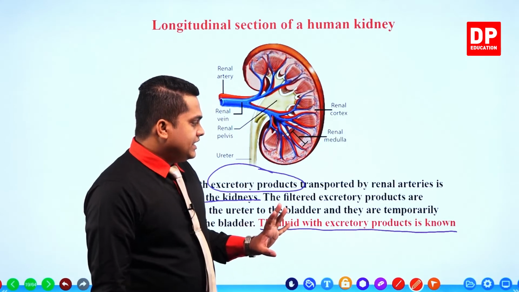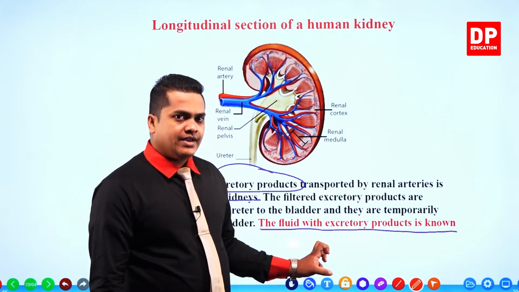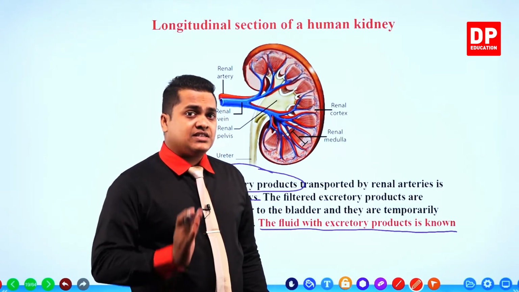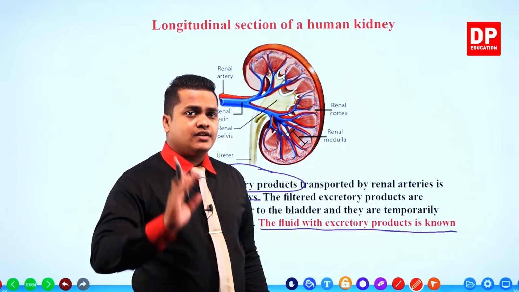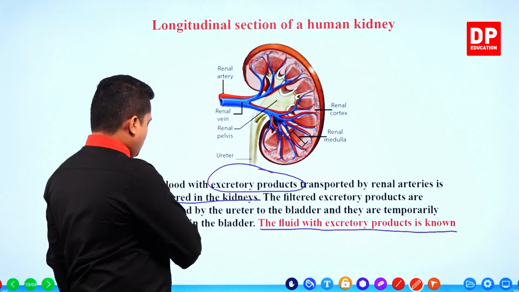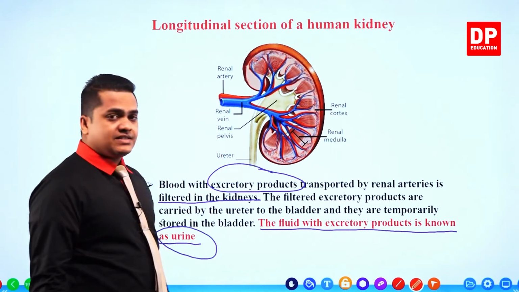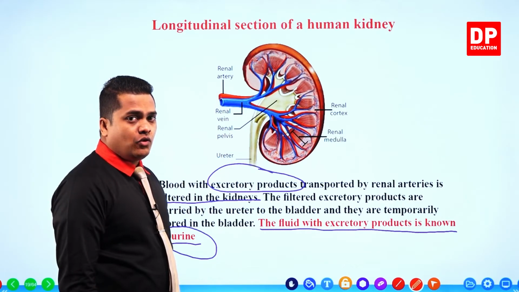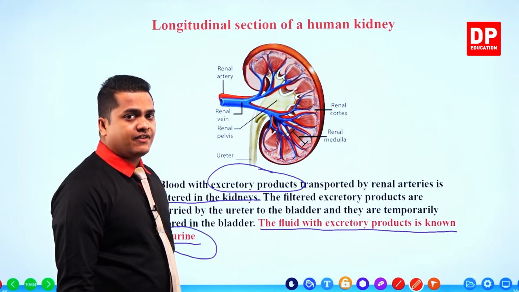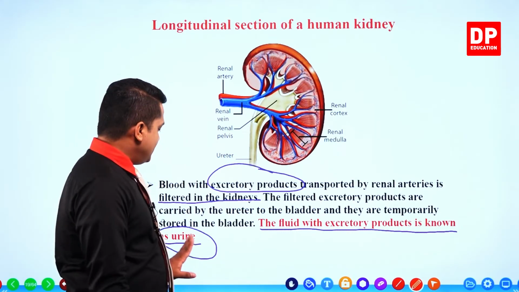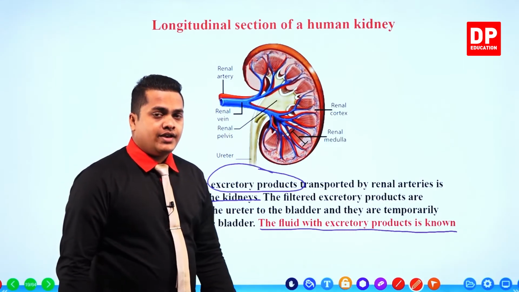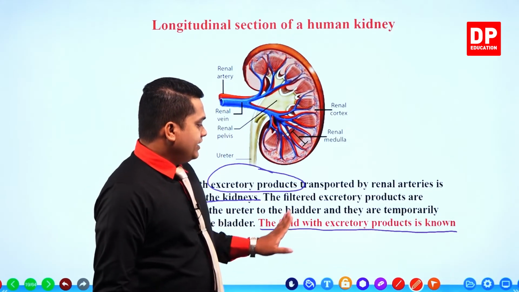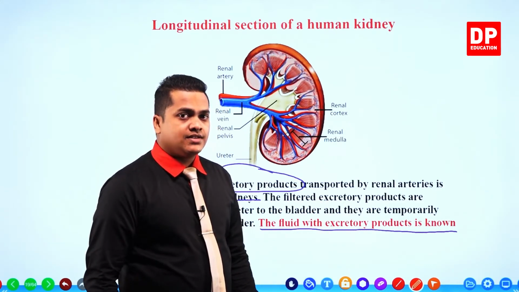So this fluid or liquid which is filtered by the kidney and transported towards the bladder is referred to as urine. This is the one which is referred to as urine. So my dear children, all the excretory substances filtered out from the kidney are contained within urine. The fluid with excretory products is known as urine.